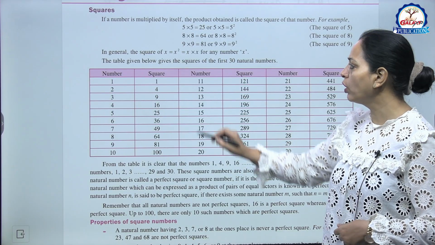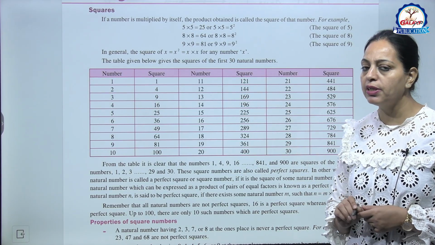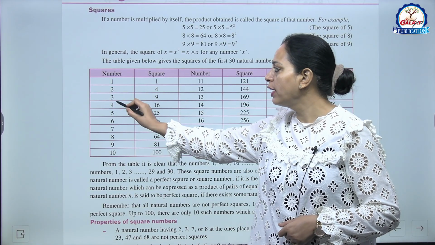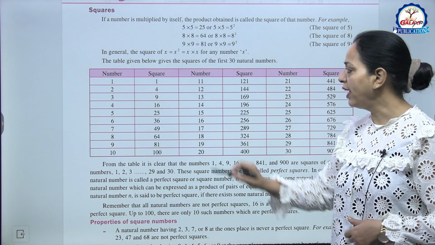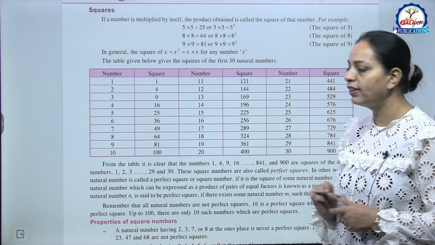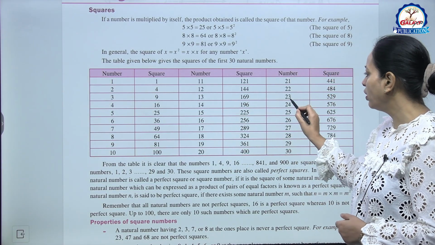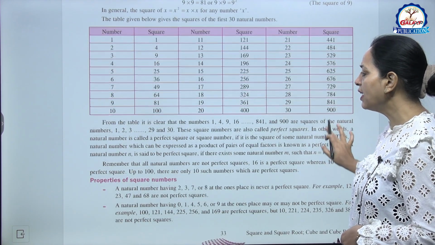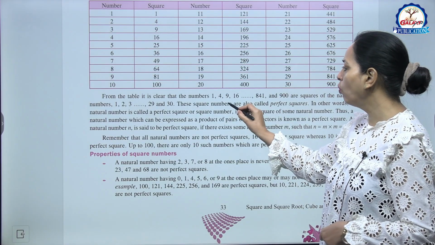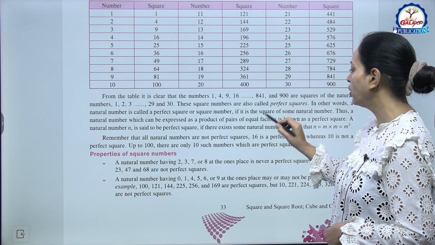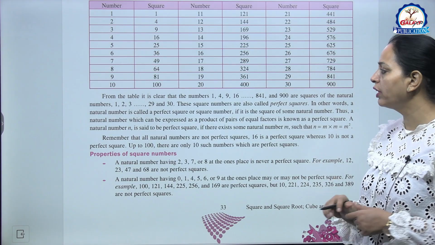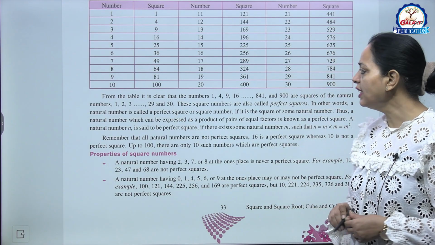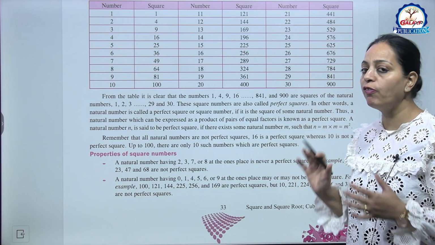So the table given below gives the square of the first 30 natural numbers, like number 1, its square is 1, number 2, 2 into 2, 4, number 3, 3 into 3, 9, like 13, 13 into 13, 169, like 23, 23 into 23, 529. So from the table it is clear that the numbers 1, 4, 9, 16, 841 and 900 are squares of the natural numbers 1, 2, 3 up to 29 and 30. These square numbers are also called the perfect squares.